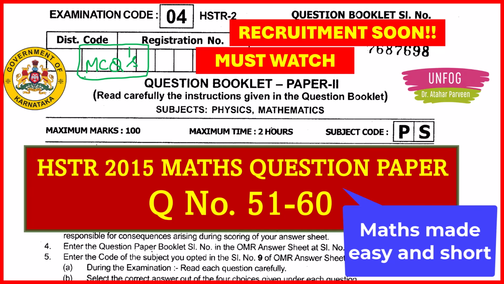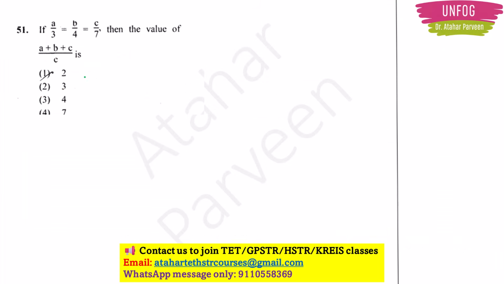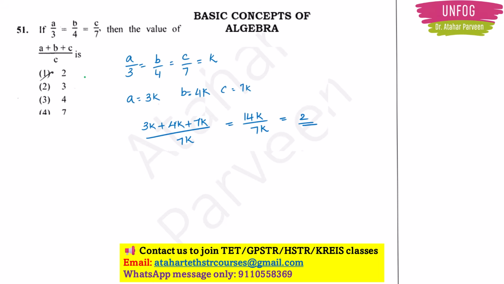So on this note, first question of today's class. Now this question is very simple and this is from chapter Basic Concepts of Algebra. See this question. If a by 3 is equal to b by 4 is equal to c by 7, then the value of (a plus b plus c) by c is. So here you can have a normal procedure which we always discuss, that you can equate each ratio to a constant k, and then you can further proceed with the simplification to get the value of the given expression. So this is one method, the regular method.